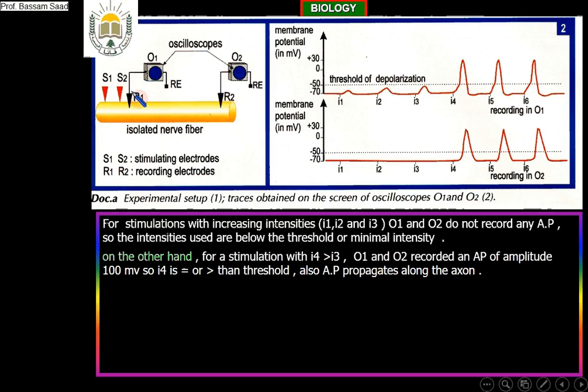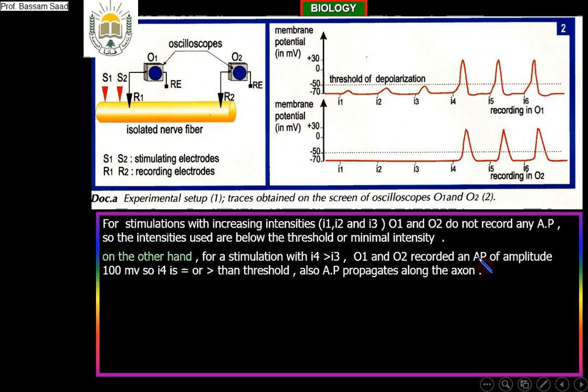O1 recorded an action potential following the stimulation I4, and O2 also recorded the action potential. For this reason, what I am writing in the relation is that, for stimulation with I4 greater than I3, O1 and O2 record an action potential of amplitude 100 millivolts.